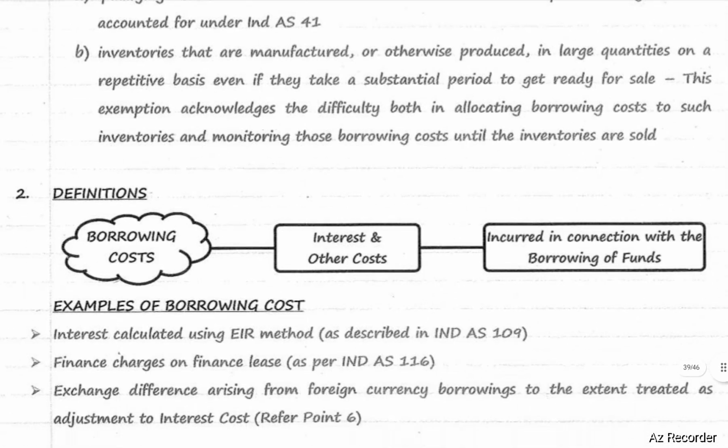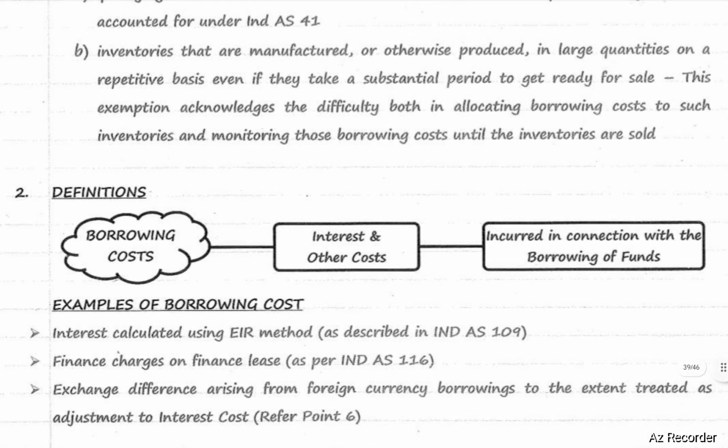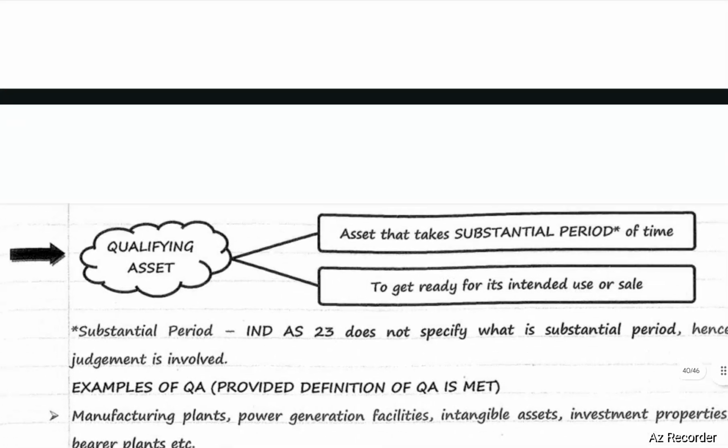Next, what is borrowing cost? Borrowing cost means interest and other cost incurred in connection with borrowing of funds. Examples of borrowing cost: interest calculated using EIR method as described in Ind AS 109, finance charges on finance lease as per Ind AS 116, exchange differences arising from foreign currency borrowings to the extent treated as adjustment to interest cost. These are the examples of a borrowing cost.